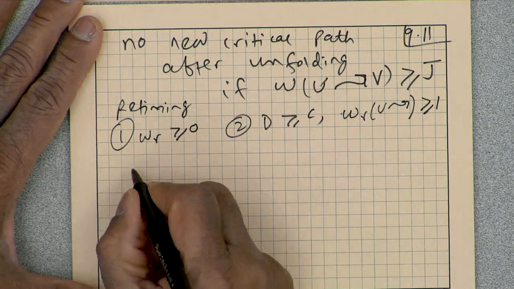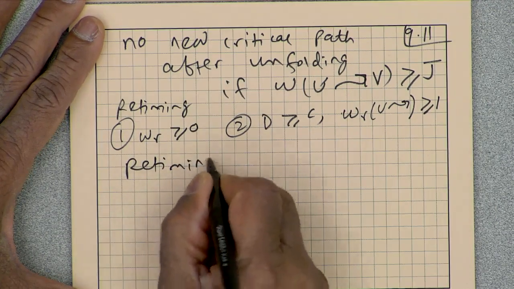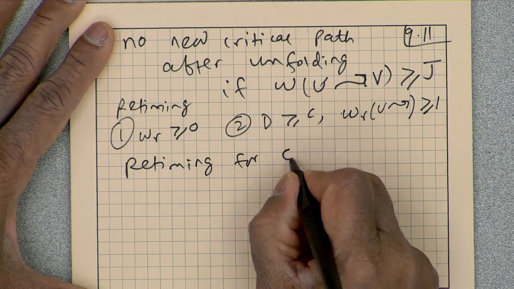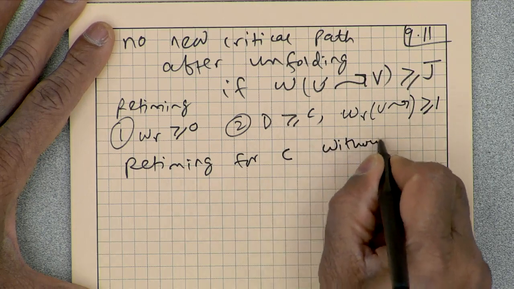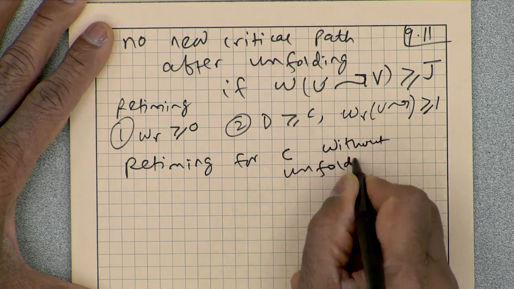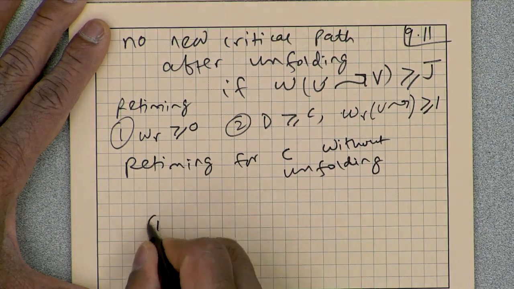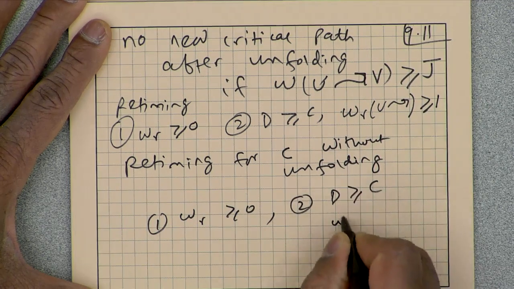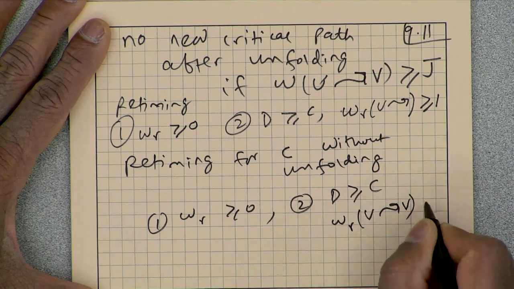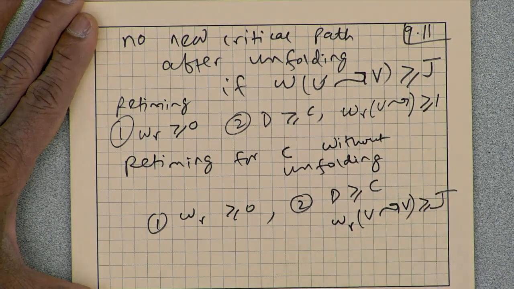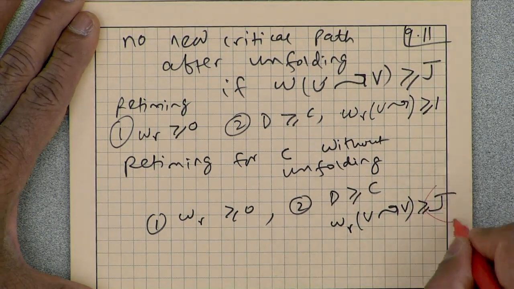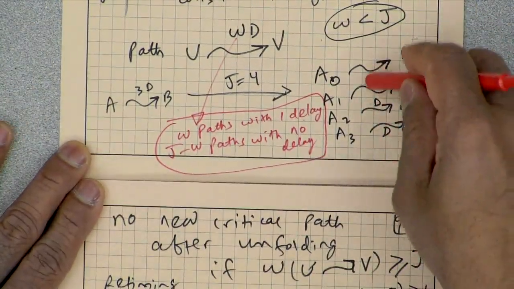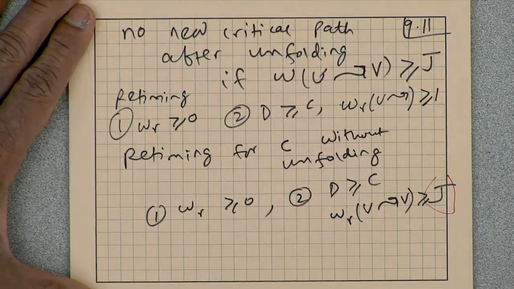Now, the new retiming formulation for C without unfolding: we still need to satisfy, of course, WR greater than or equal to 0, but for every path with D greater than or equal to C, WR of that path should be greater than or equal to J. If I can guarantee that, then after unfolding each and every path will be guaranteed to have one delay and won't create any new critical path.